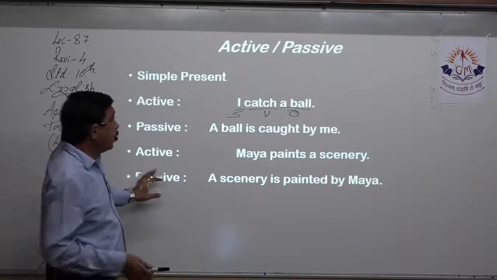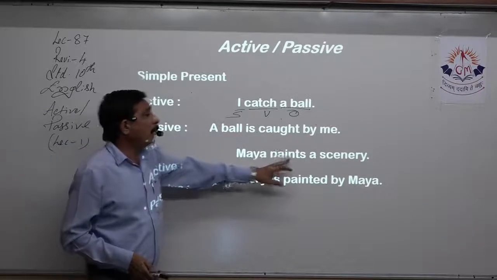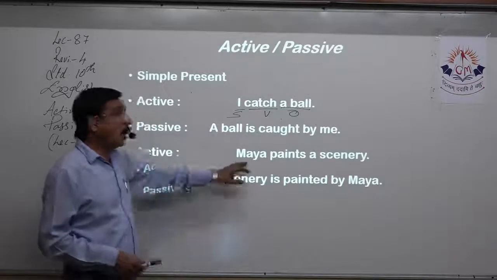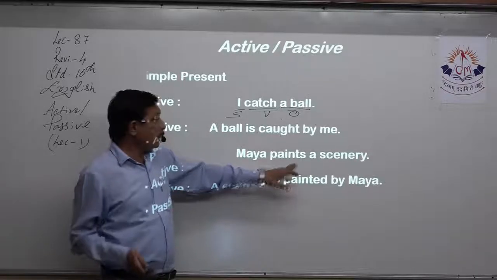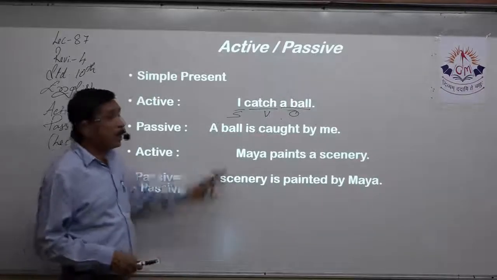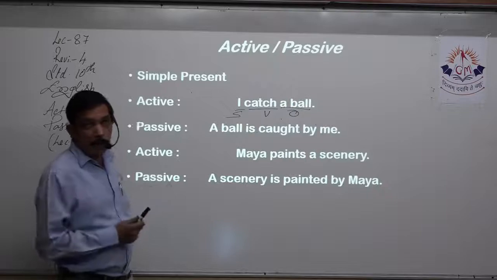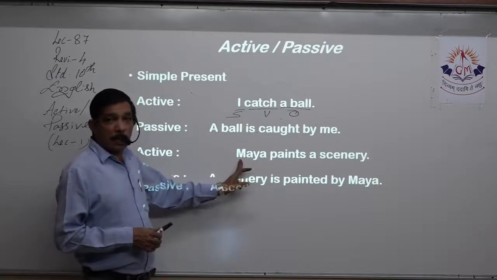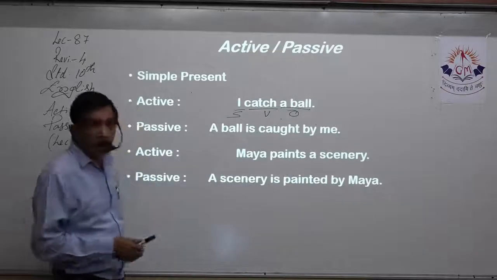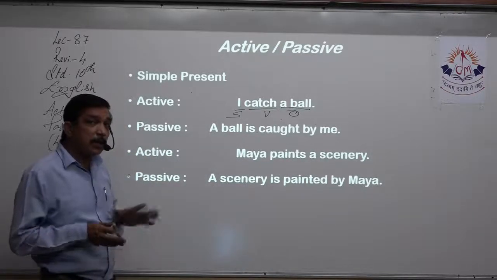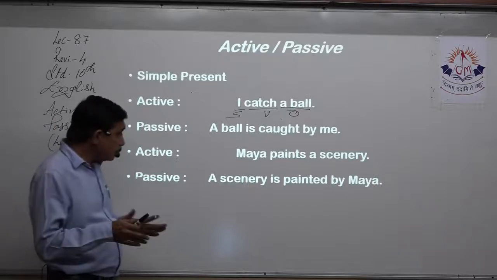Another example, Maya paints a scenery. Now, Maya is third person. Paints a scenery, where Maya is the subject, scenery is the object, and Maya is doing the action of painting. So, paints is the verb. It is paints, so present tense.